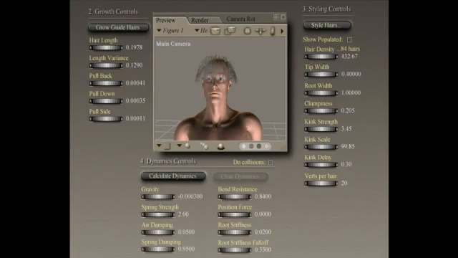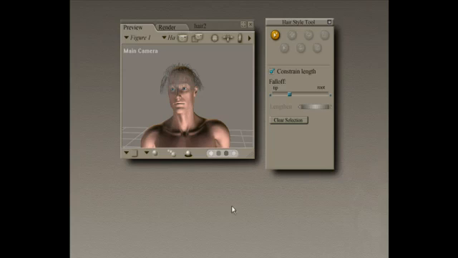Verts per hair parameter controls how many vertex points are in each strand of hair. Increasing this value results in smoother, more flowing hair, but increases the system resources needed to render or redraw your scene. Clicking the Style Hairs button selects the Hair Select tool and opens the Hair Style palette.